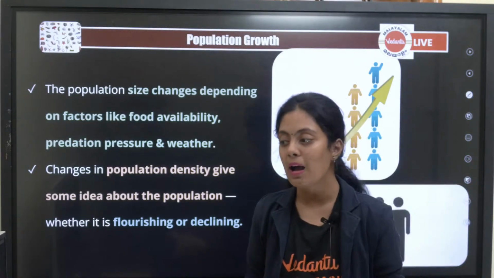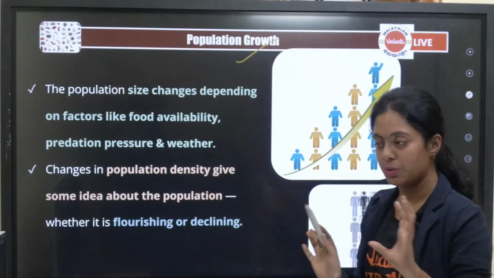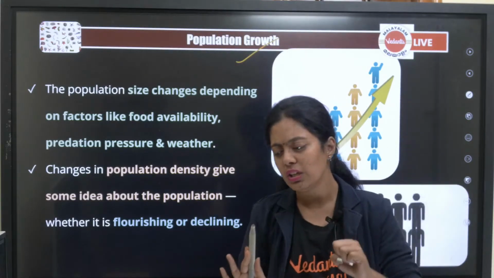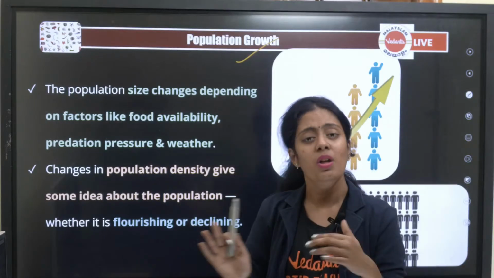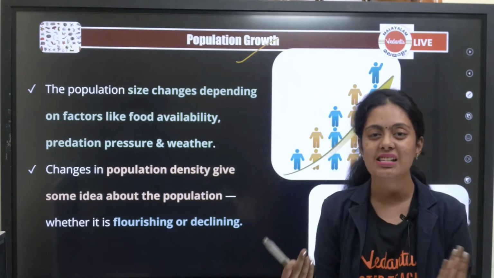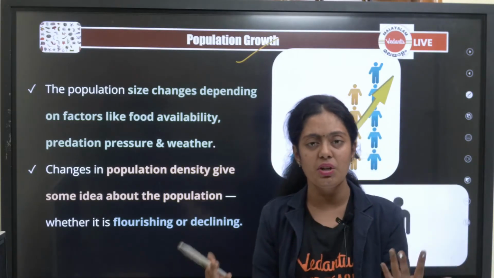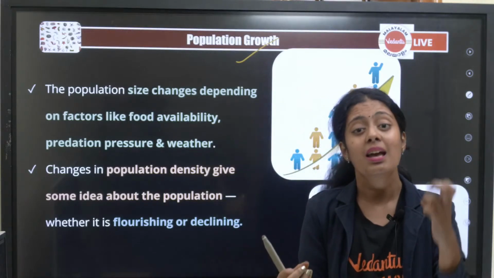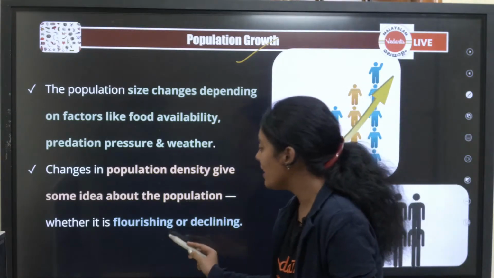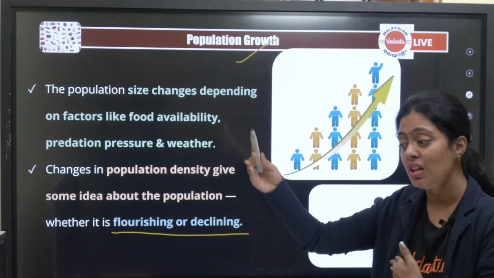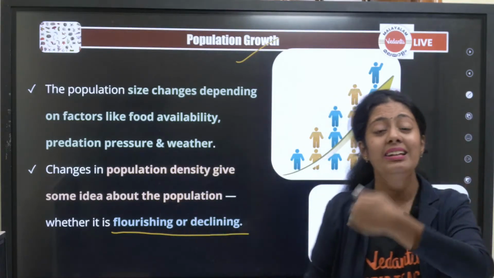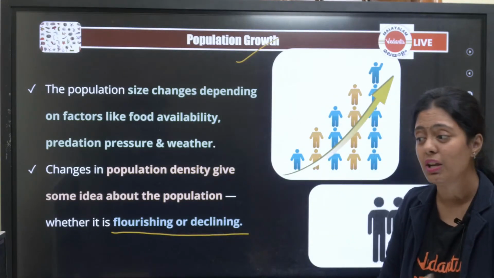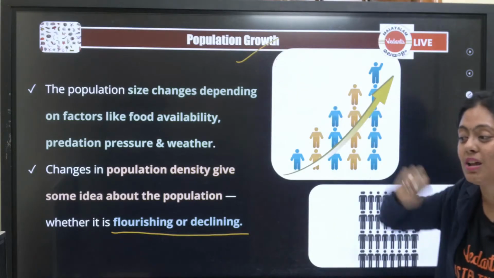Okay, now we are going to see population growth. Why do you think we need to study population growth? Why should I study population growth? Can anyone tell me? What is the reason? Why do I need to put so much effort to understand? Because I need to understand whether a population is flourishing or declining. When will I know whether a population is growing or declining? Only when I understand the population growth.